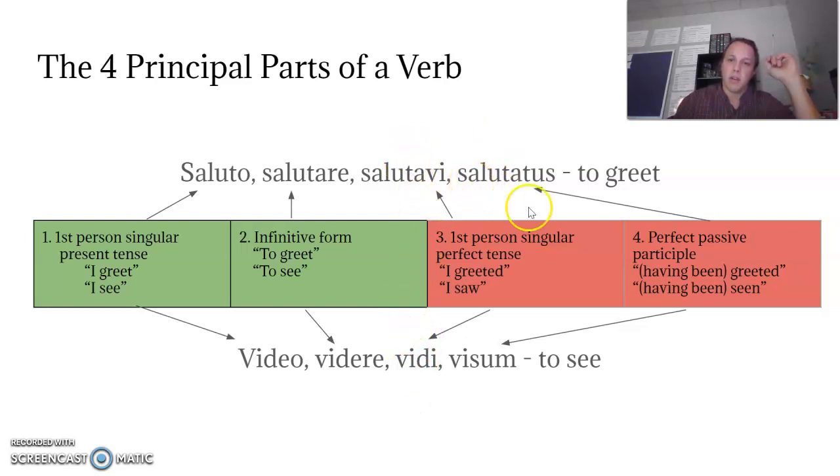And then lastly, we have salutatus and visum. These are called the perfect passive participle. Similar to the English principal parts we were just talking about, this is when we're using the verb as an adjective to describe something, like the greeted man or the seen boy. We're going to get to that a good bit later. It's used in various forms of Latin verbs, and also on its own. You've actually seen a couple of these without knowing it, so I'm not going to focus too much on that right now. Let's talk about these first two principal parts, the first singular present and the infinitive.